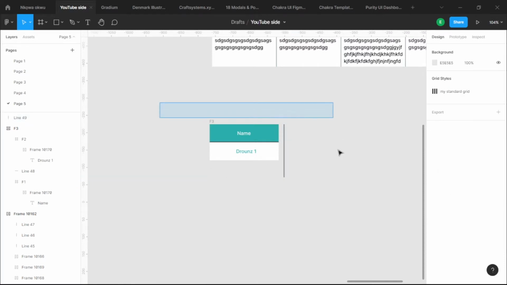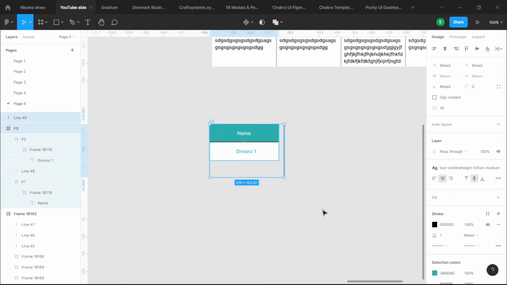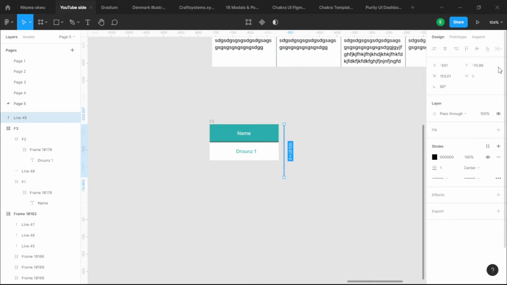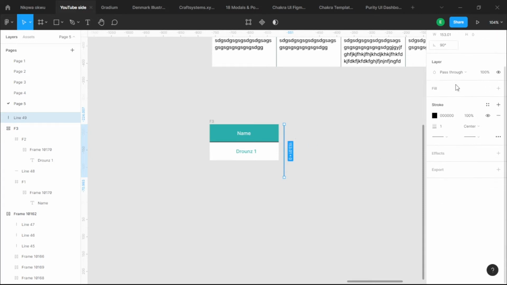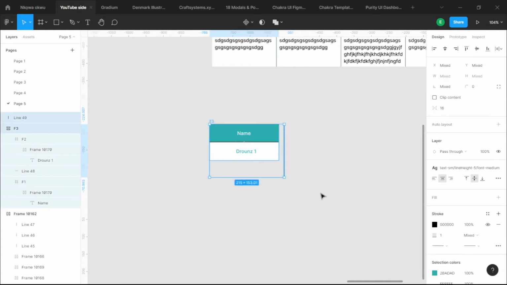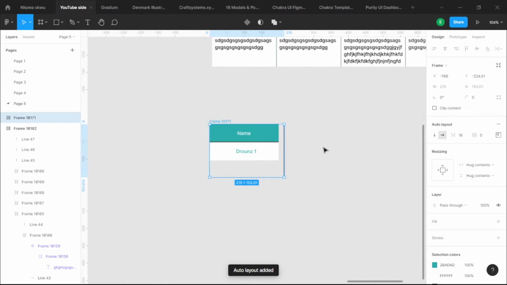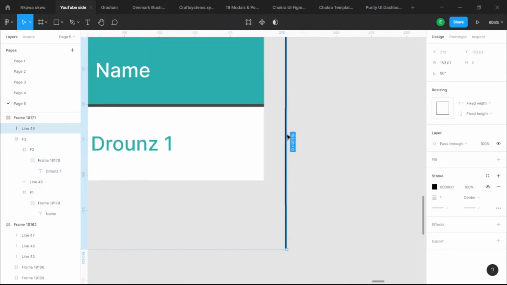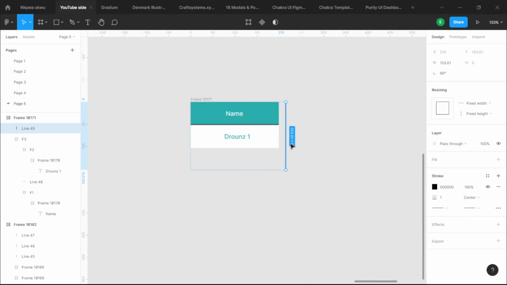Now we're going to select F3 together with our line, and we're going to make it Shift A. And note, before I make it Shift A, you can see that this line basically has no features. It's not a fill container, it's not a fixed width, it's just nothing. Figma doesn't give you any properties for it. But observe what happens when it becomes an auto layout. Shift A. Now it's an element inside this container itself. It now has the ability to hold responsibilities. It can be like water and hold the space, or it can be fixed by itself.